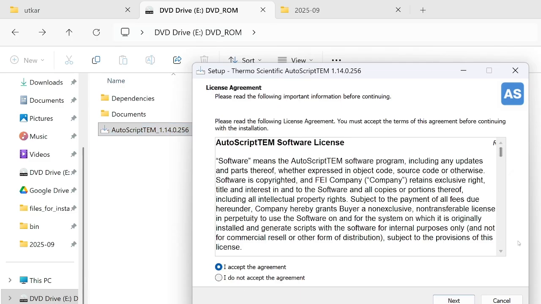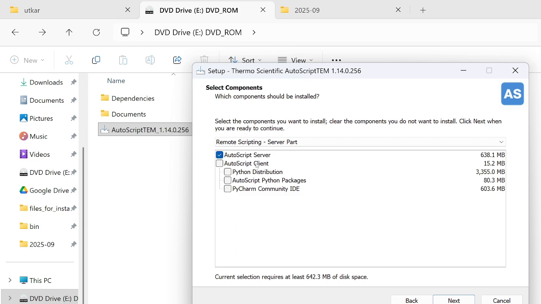I accept the agreement. Next. So the software can be installed in different modes. You can select to just install the server part, which enables you to query that server. It's like a simulated microscope with simulated detectors.